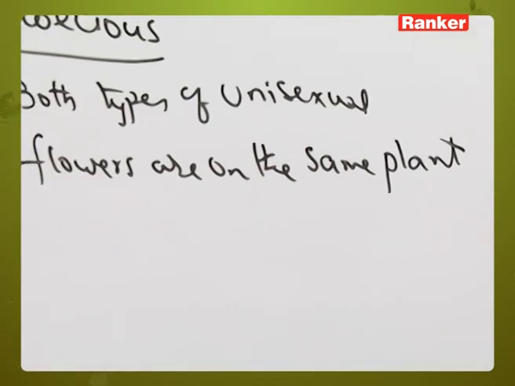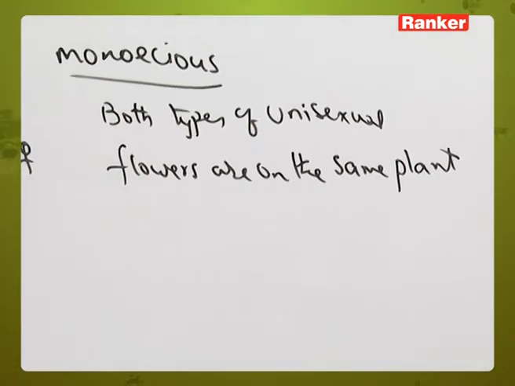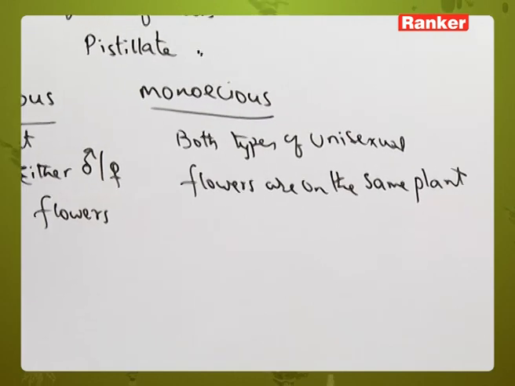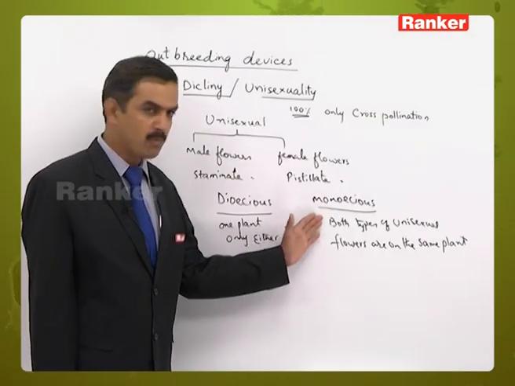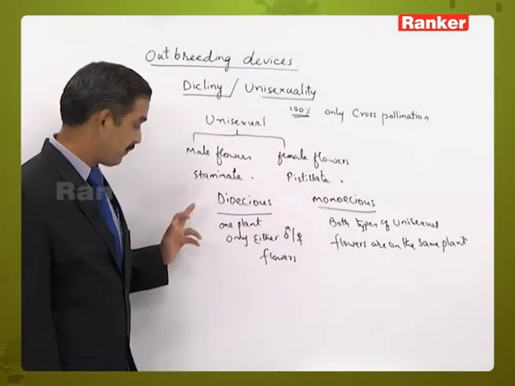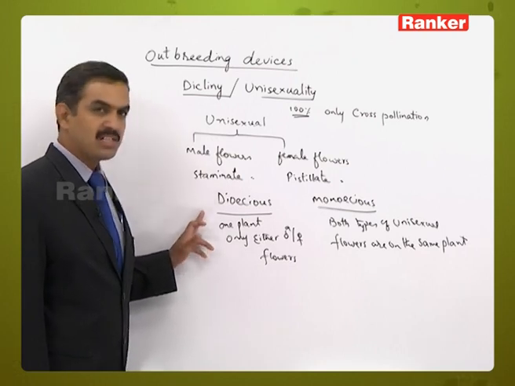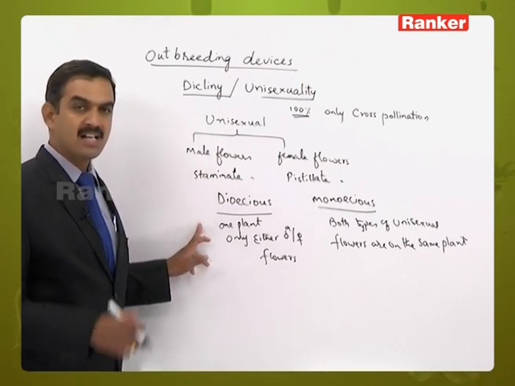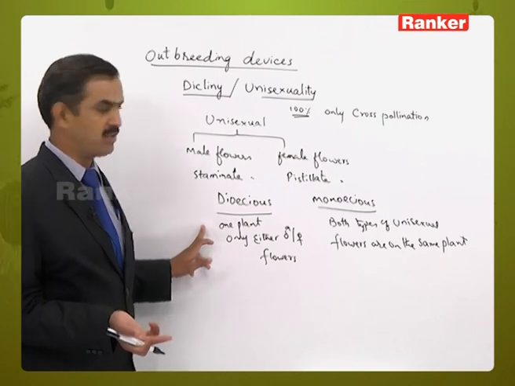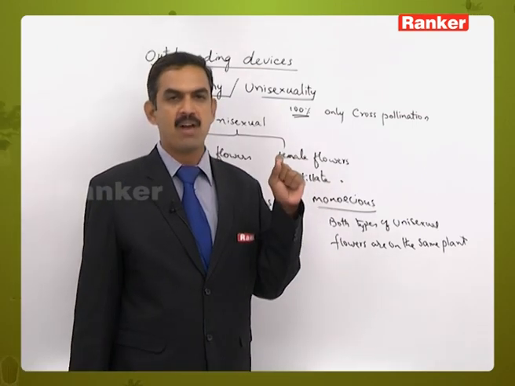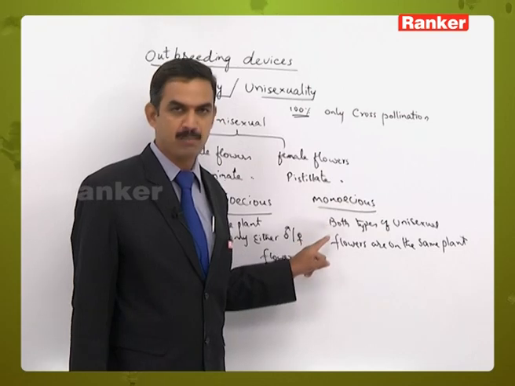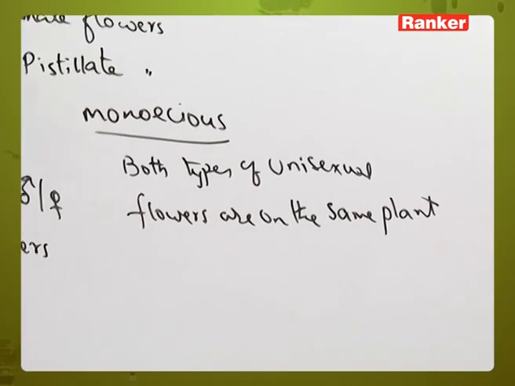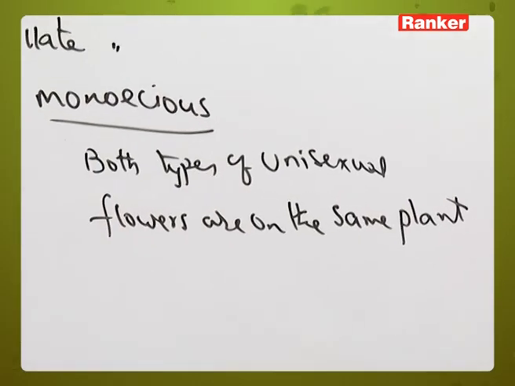In both, the flowers are unisexual only, and the male and female flowers are separate. But in dioecious, one plant contains only male flowers whereas another plant contains only female flowers. Whereas in monoecious, male and female flowers are separate but present on the same plant.